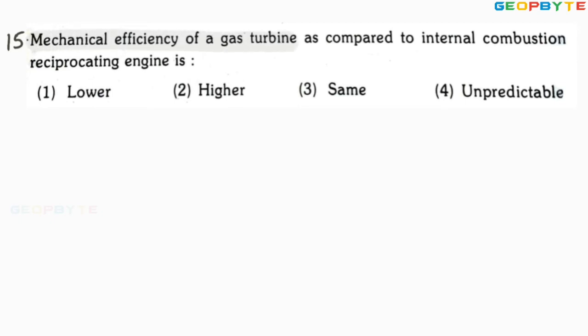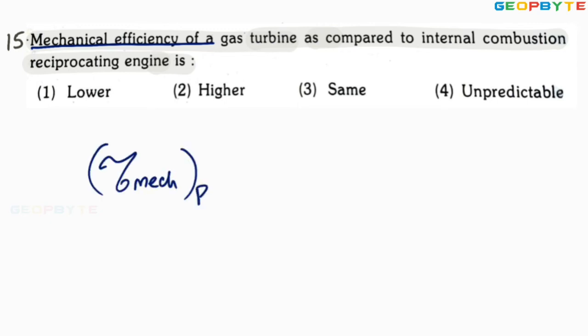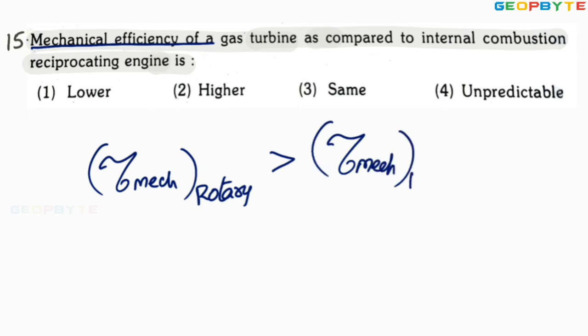Mechanical efficiency of gas turbine as compared to internal combustion reciprocating engine. It is asking mechanical efficiency, not overall efficiency. Remember, in general, the mechanical efficiency of a rotary system is always better than that of a reciprocating system.